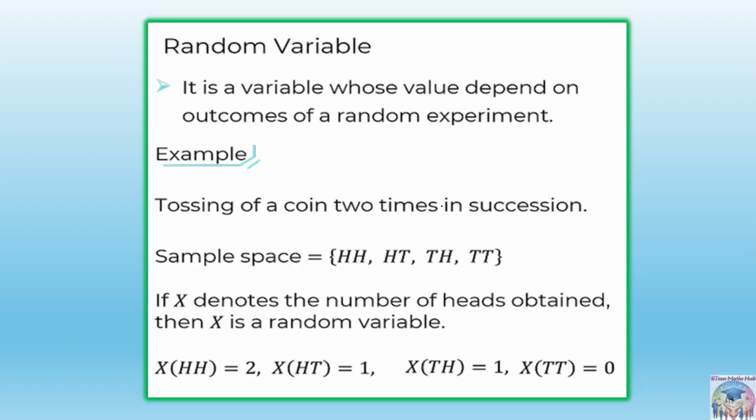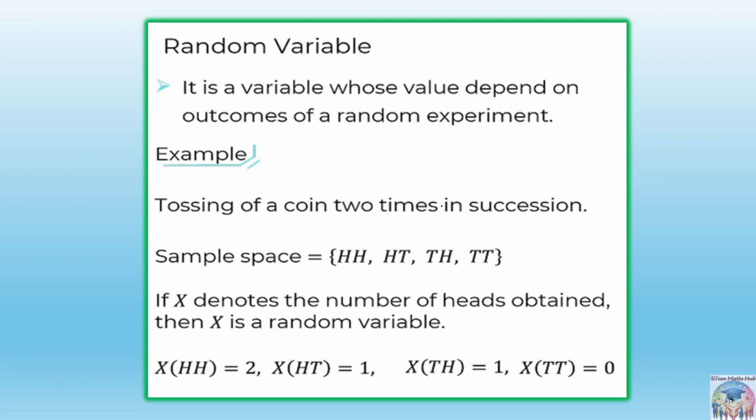The next part is random variable. So what is a random variable? Basically, for a random experiment, whatever outcome comes depends on a variable, and that variable is called a random variable.